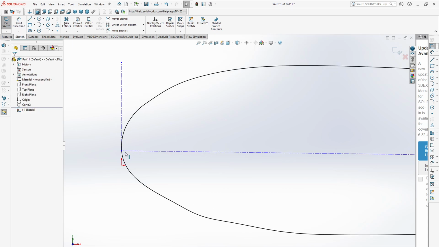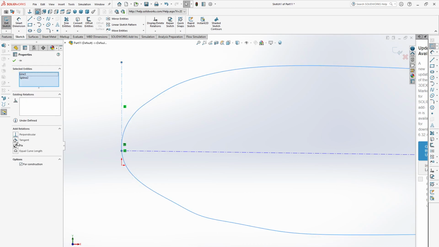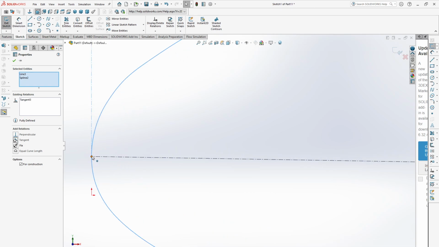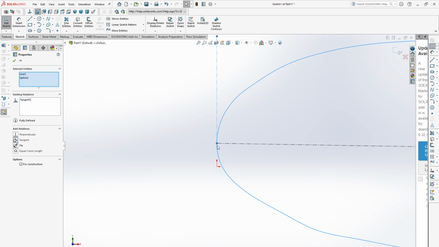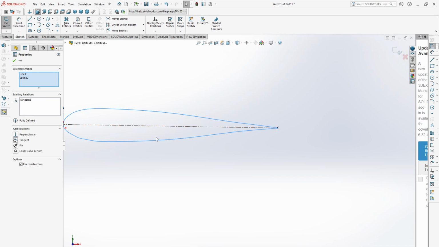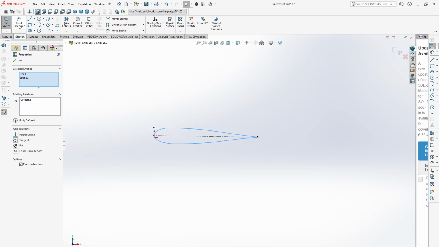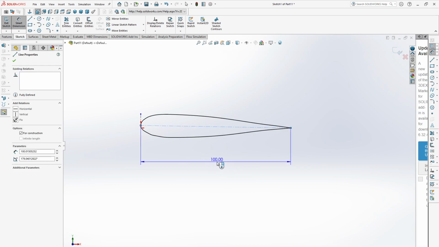Then make this line and this curve tangent. You see, so this is our leading edge. So now this is the chord length of this airfoil. We can see the dimension here. Here the dimension is 100 millimeter.